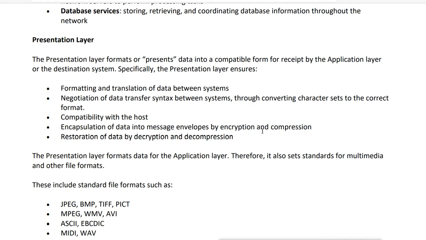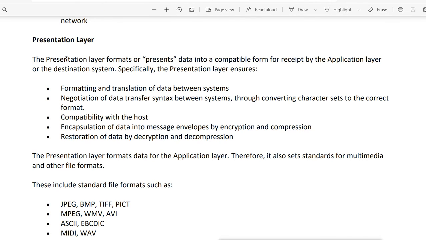Then also compression. Compression means, suppose we are not able to send the whole data: if we want to send 50 MB of data, but our application only accepts 20 MB, what we can do is compress the data. So if the application needs encryption, doing the encryption is the presentation layer's job.